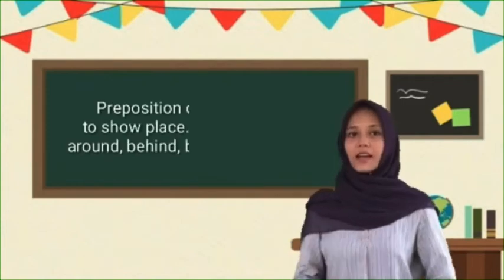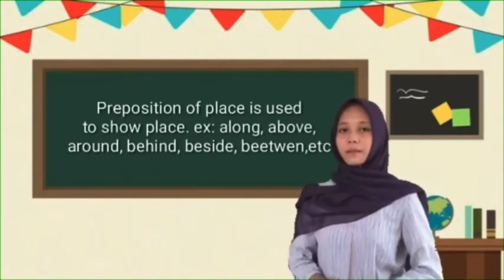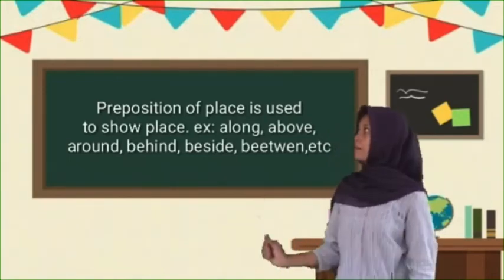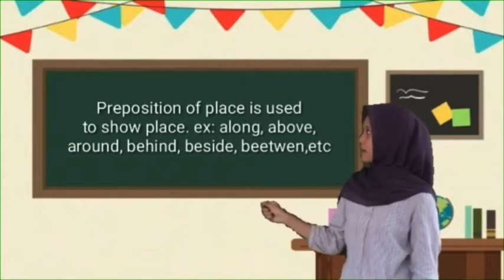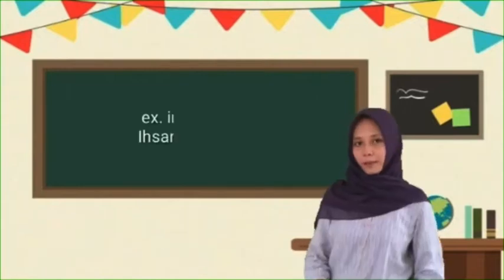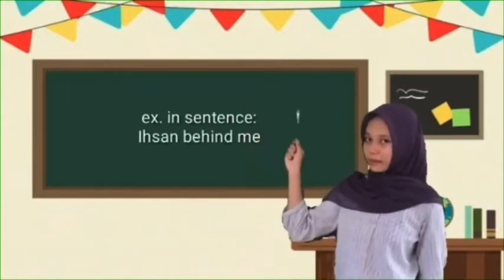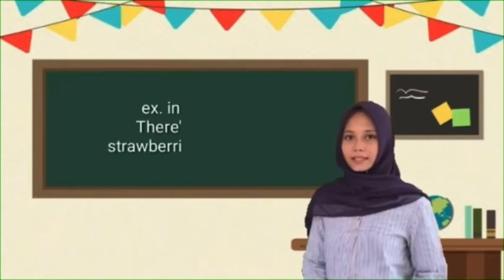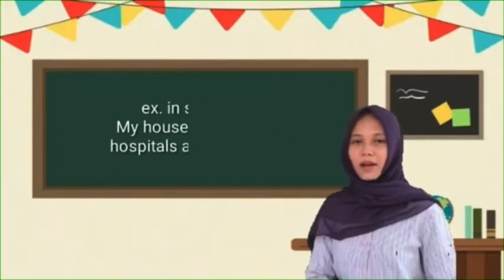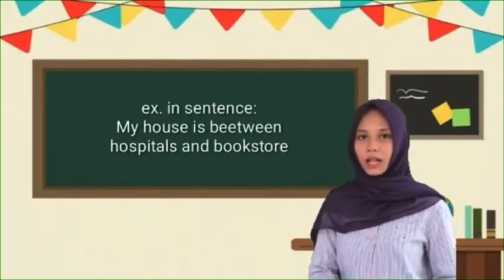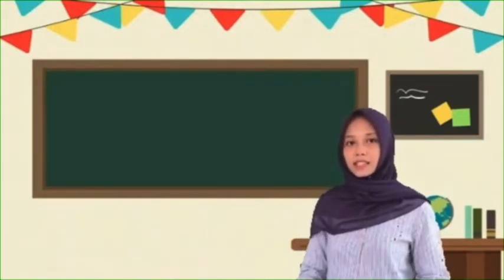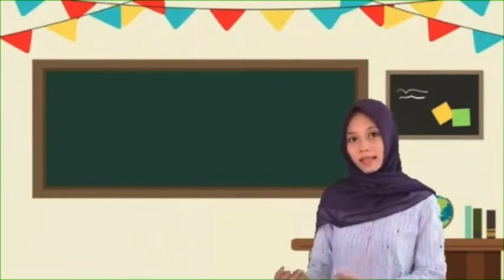The second is preposition of place. The preposition of place is used to show place. Examples: above, around, behind, between, in front of, and others. For example of sentences: one, he sat behind me. Second, there is a bowl of strawberries on the table. Third, my house is between the hospital and the bookstore. On and between in these sentences are explained as prepositions of place.